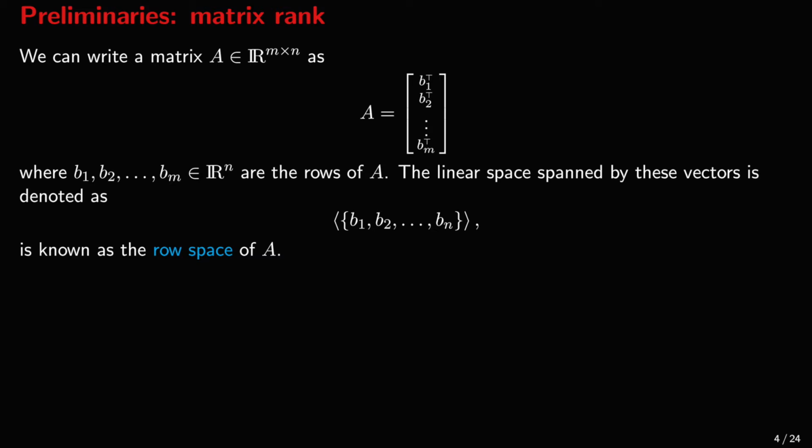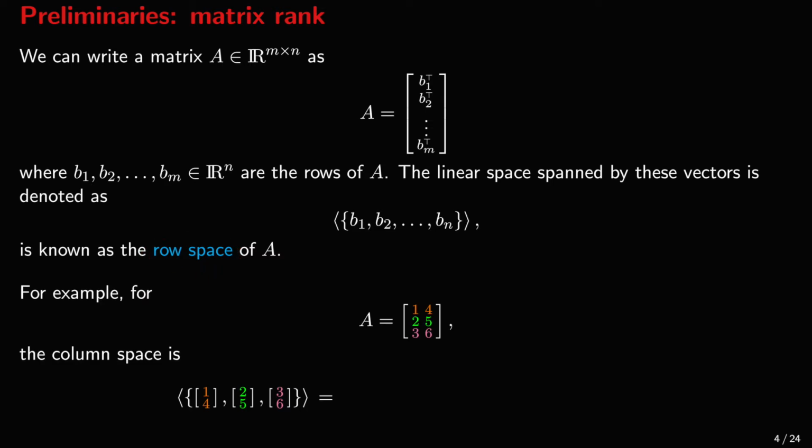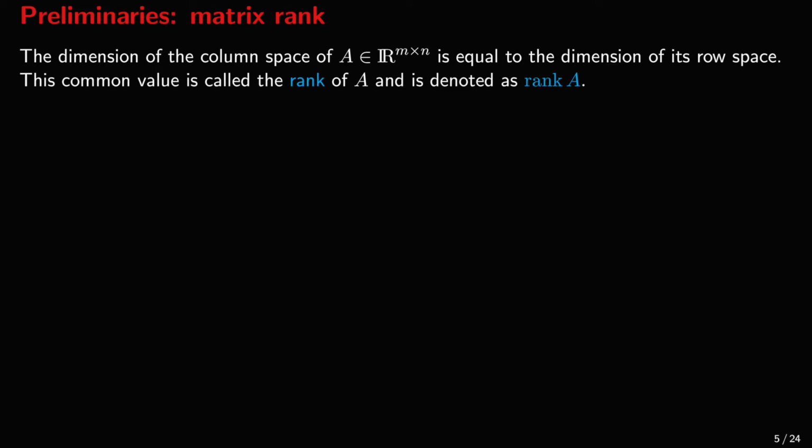We can also look at the rows of an m by n matrix A. The linear space spanned by the rows of A is known as the row space of A. For example, this matrix has the rows 1, 4, 2, 5 and 3, 6, and its row space is the linear space spanned by these three vectors. We will not prove this, but these two spaces have the same dimension. The dimension of the column space is always equal to the dimension of the row space. This common dimension is called the rank of A and is denoted as rank A.